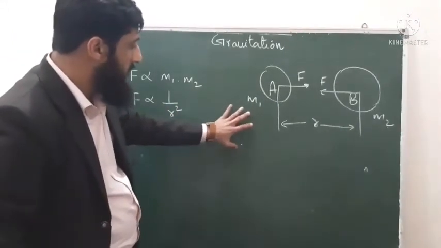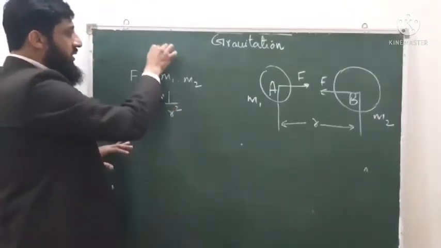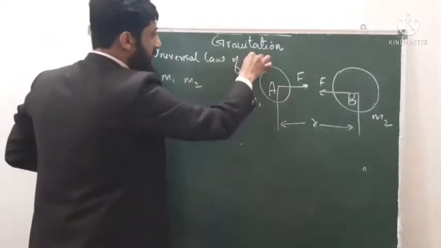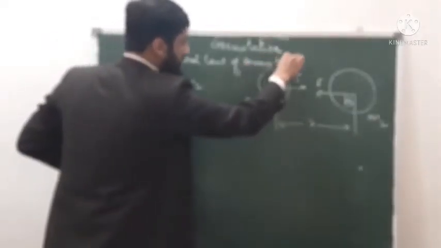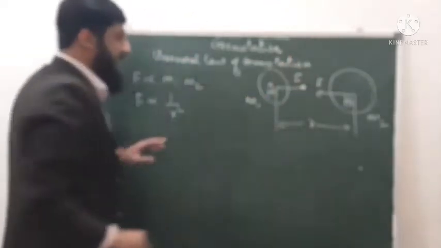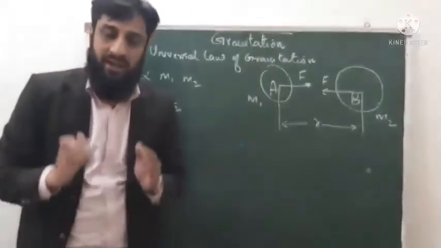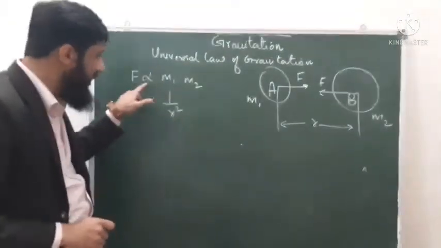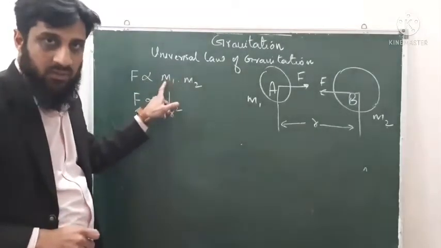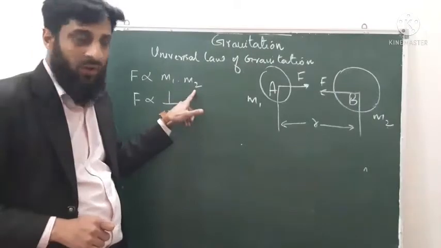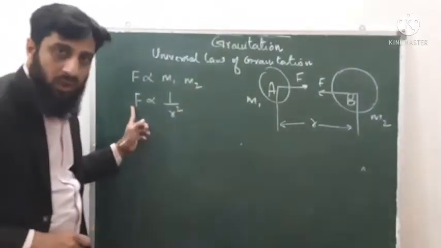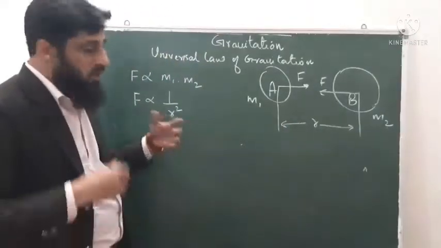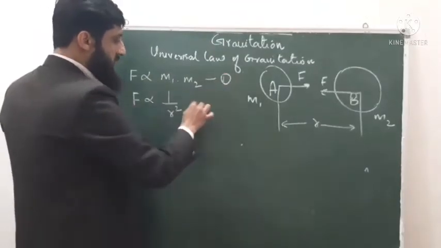So whenever we go to the statement of the universal law of gravitation, how can we state it? We state it as: every body in the universe attracts every other body with a force which is directly proportional to the product of masses of the two bodies, and which is inversely proportional to the square of the distance between them. This is r, the distance, so the square of the distance between them. This is equation first, this is equation second.